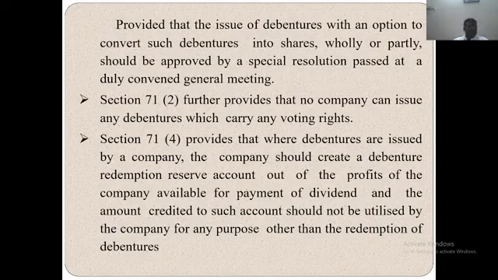Next, purchase in the open market. The company can purchase its own debentures from the open market. Debentures purchased may be cancelled immediately or may be kept as an investment, which will be cancelled later. It may be beneficial for the company, as it purchases its own debentures at a discount from the open market.